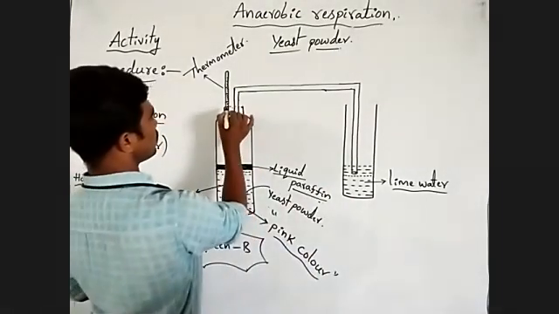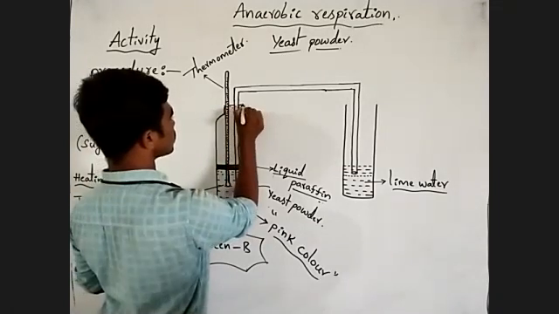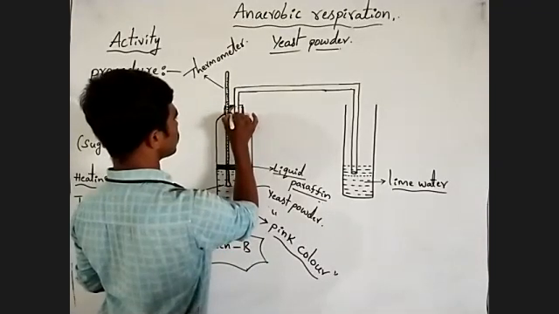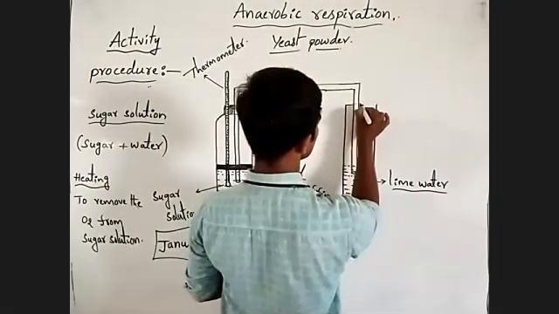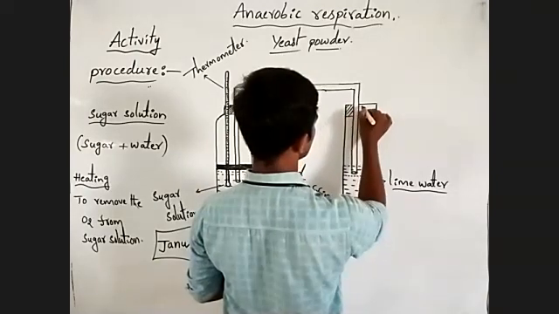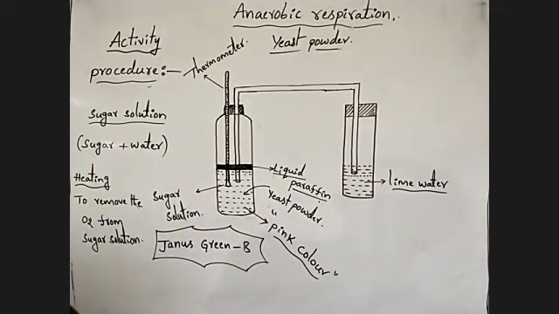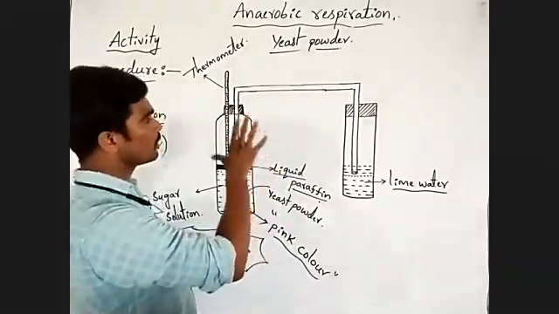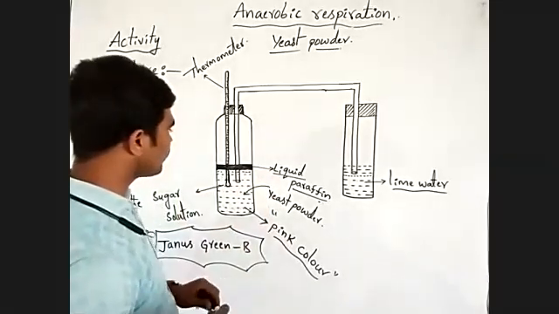Then now we have to arrange the slitted cork in the mouth of the 2 glass bottles like this. Okay. Now then you have to place this entire setup for some time. When you place this setup for some time, what will happen?